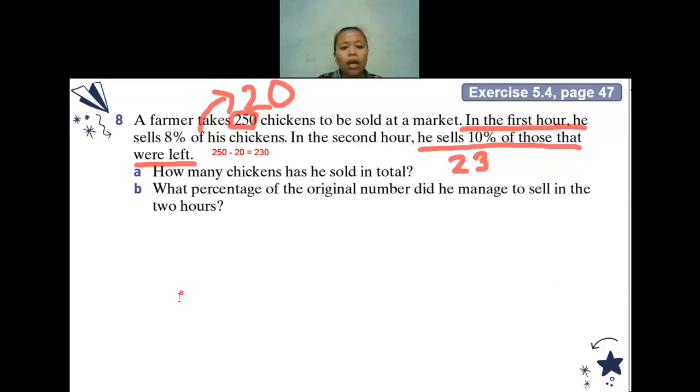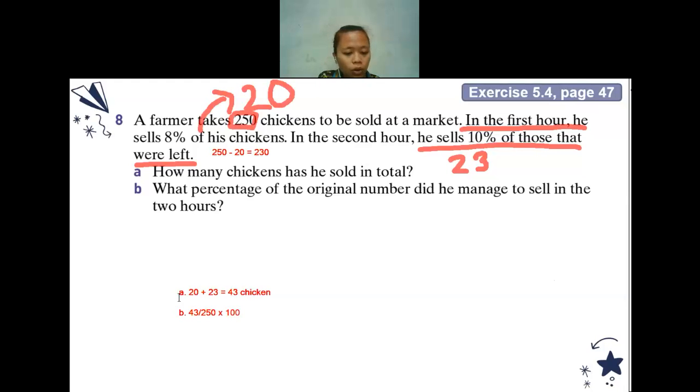So for question A, how many chickens has he sold in total? It will be 20 plus 23, so it will be 43 chickens. Is that right, or did I make a wrong calculation here? Yes, 43, teacher. Okay. For question B, what percentage of the original number did he manage to sell in 2 hours? 17.2%. How did you get it? 43 out of 250 times 100%.